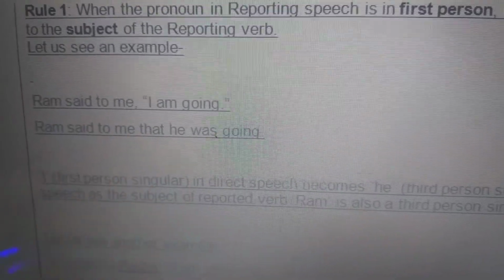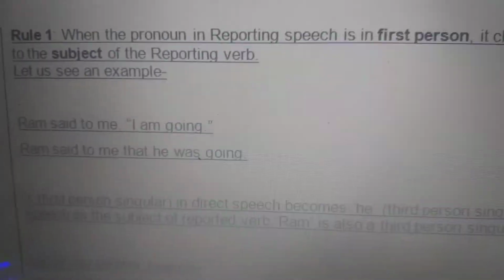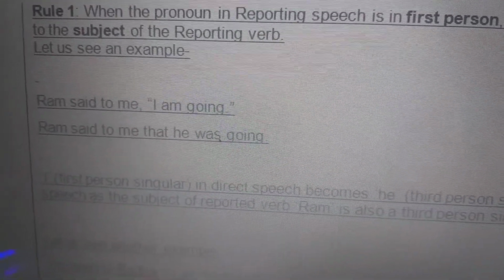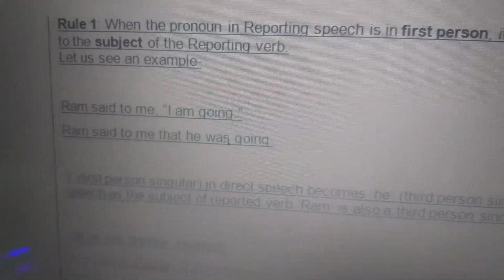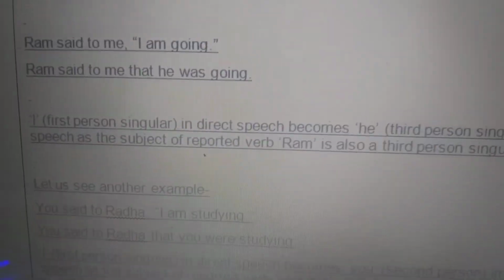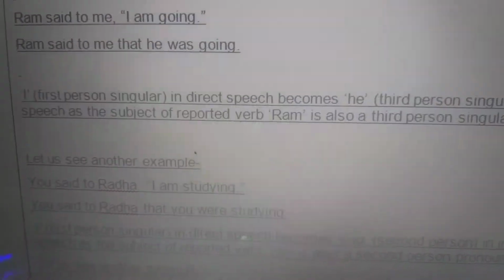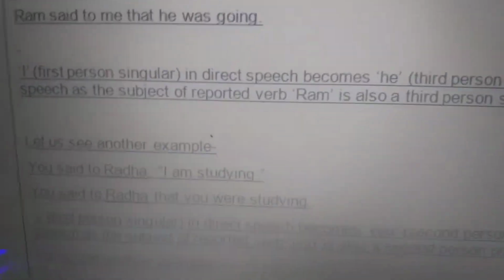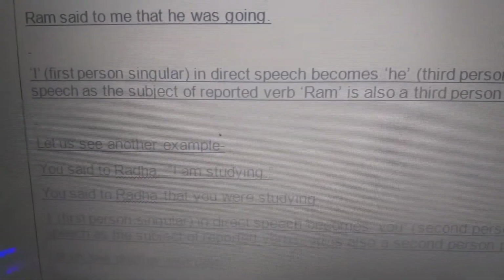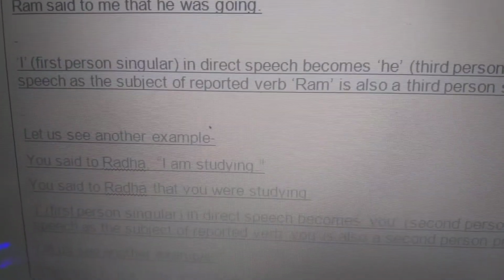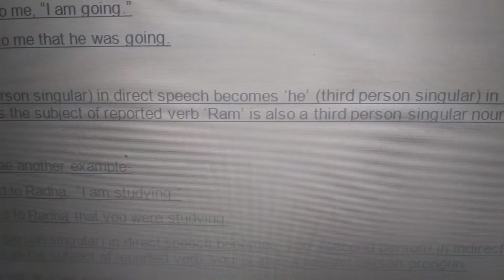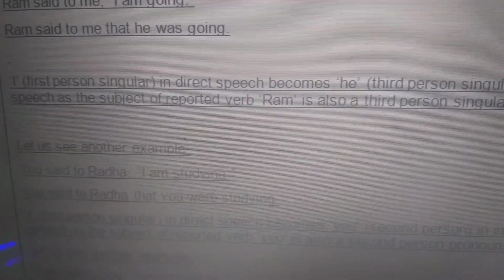It changes its tense also. Remember that indirect speech is always said in past tense or future tense. Then in this, I told you above, that I is the first person singular. In direct speech it is I, and it becomes he, that is the third person singular in indirect speech. So they change.